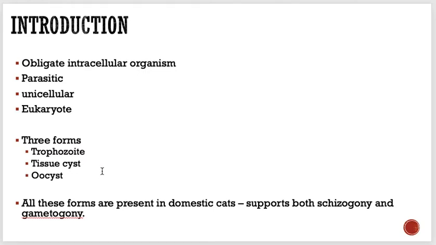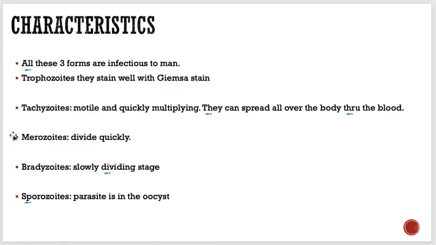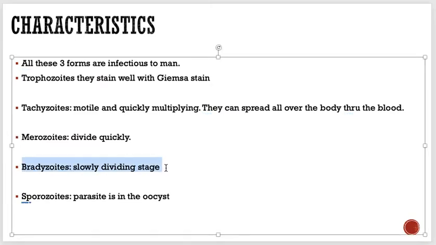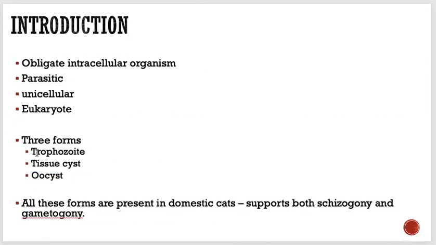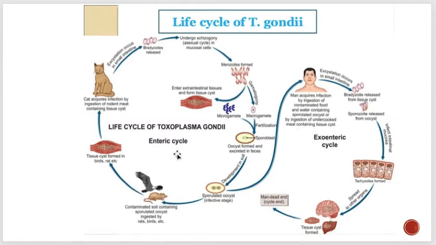What's inside these tissue cysts is basically bradyzoites, a slowly dividing stage. So tissue cyst can be present especially in the brain, so that's a very important thing. And oocysts, of course, appear only in the definitive host,